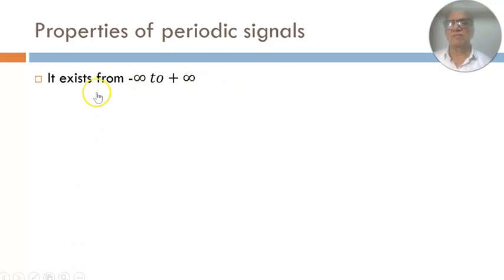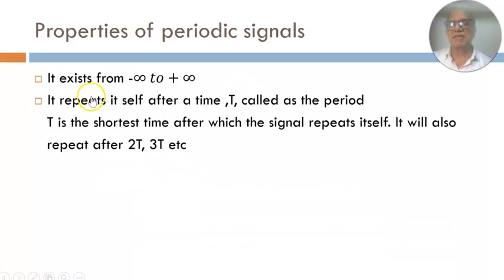So that is one of the basic properties of a periodic signal. It exists from minus infinity to plus infinity. Then, as the name suggests, it repeats itself after a certain interval of time, which is called a period of this periodic signal. Since it repeats itself, that is why it is called a periodic signal. And it will not only repeat after this time, but it will also repeat after integer multiples of these times. So all this can be summarized here.